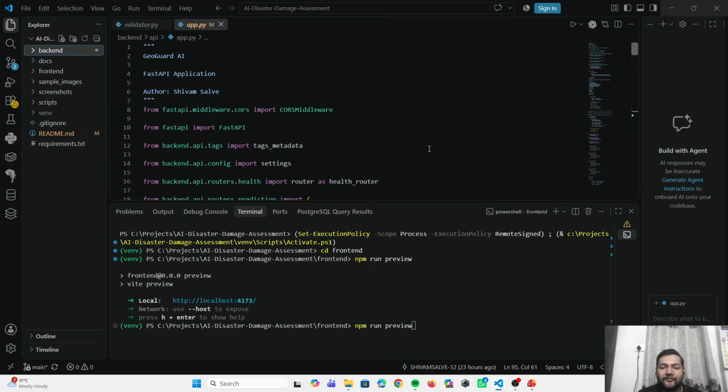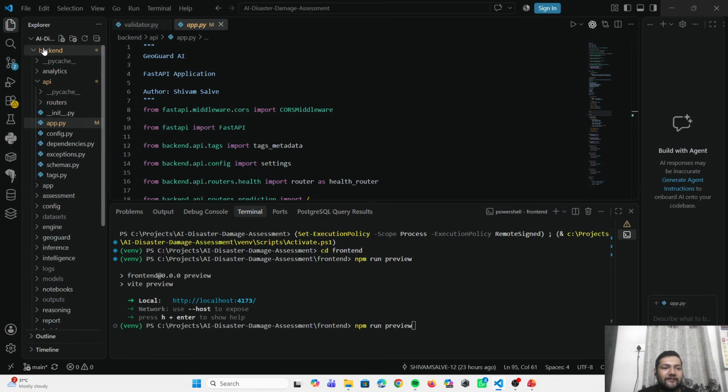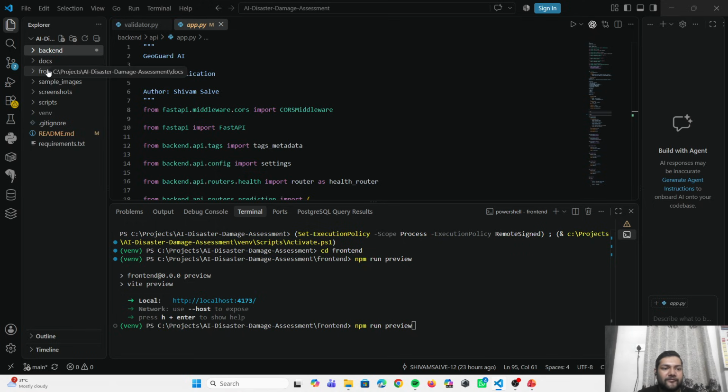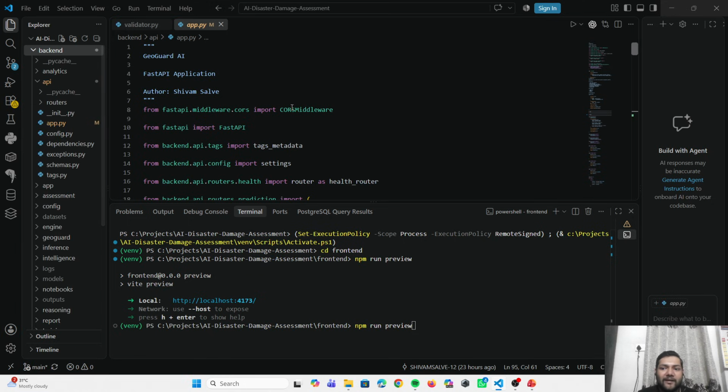Now let's move to the project demonstration, how our project is coded and how it performs, how it runs and everything in this project demonstration section. So here we are at our project folder. This is our project folder, AI disaster damage assessment, which consists of backend, docs, frontend, sample images, screenshots, and scripts. The backend is where all the backend work and model training has taken place.